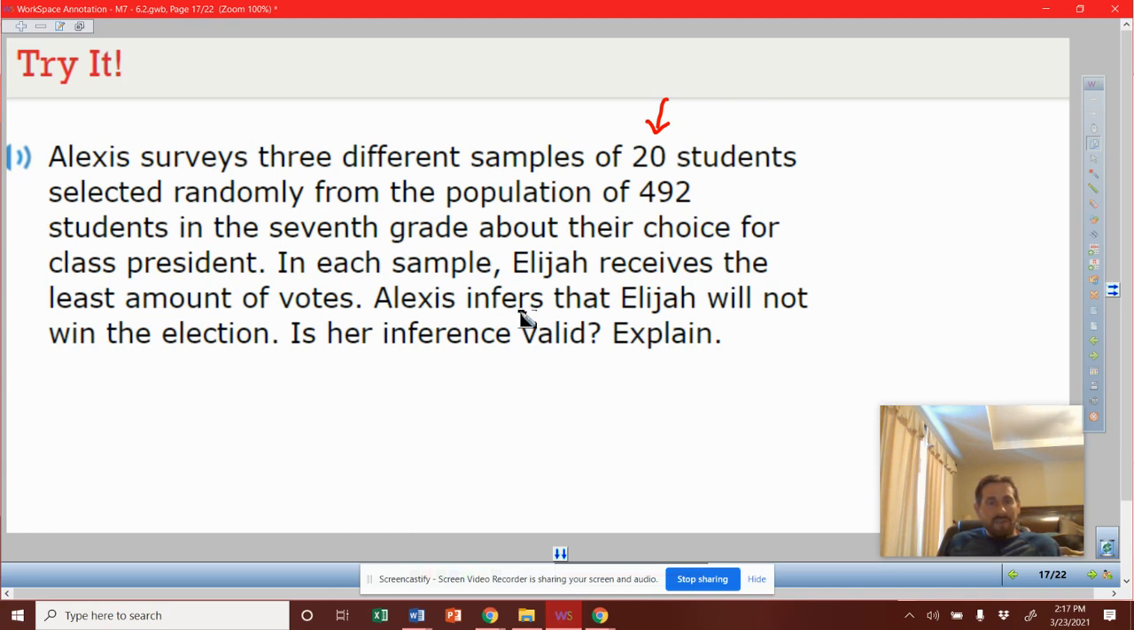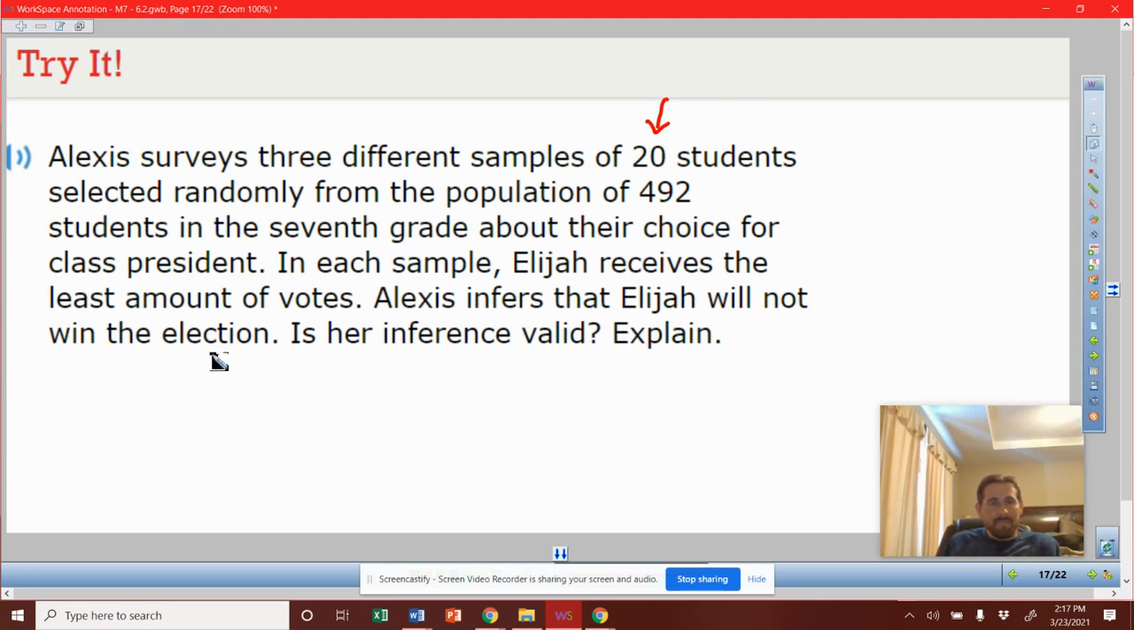The data that she found 3 times in a row, he had the least amount of votes. So if he's the least amount of votes in that sample, then could we safely expand that across the whole population of 492? Potentially, that would be fine.